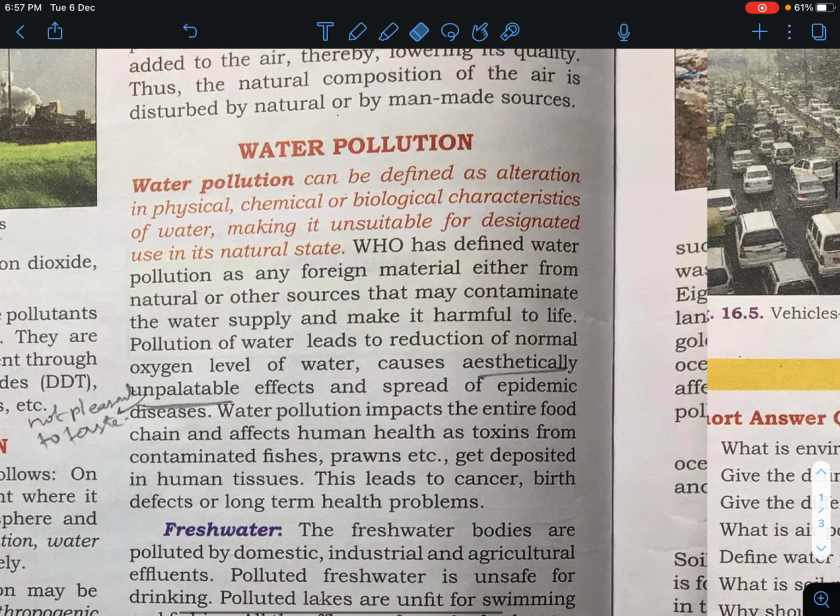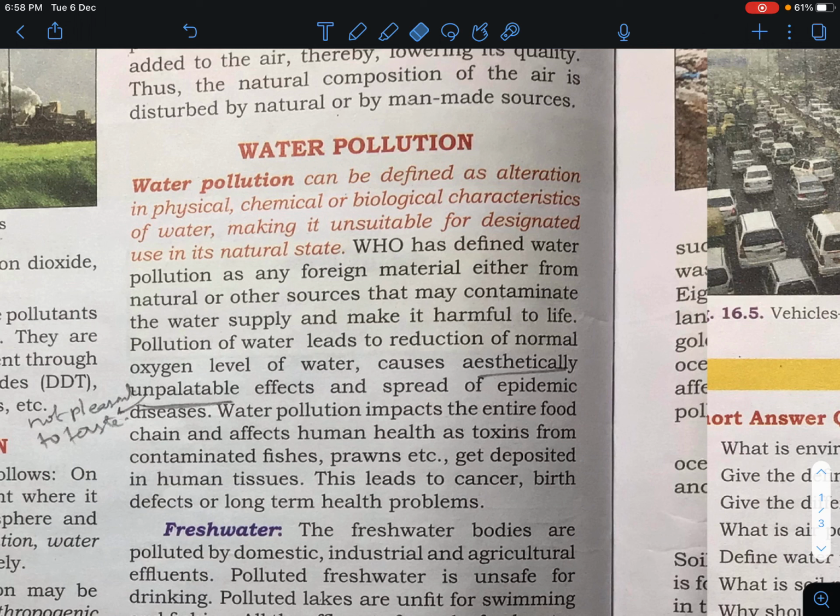Now, we are going to discuss water pollution. Water pollution can be defined as alteration in the physical, chemical, and biological characteristics of water, making it unsuitable for designated use in its natural state. WHO has defined water pollution as any foreign material, either from natural or other sources, that may contaminate the water supply and is harmful to life. This pollution of water leads to reduction of the normal oxygen level of water, causes aesthetically unpalatable effects, and a spread of epidemic disease.